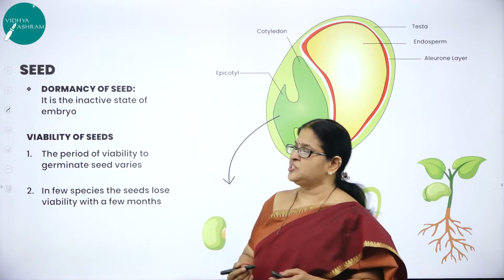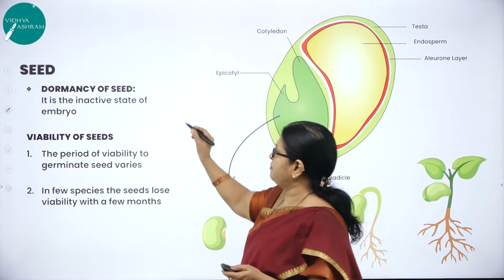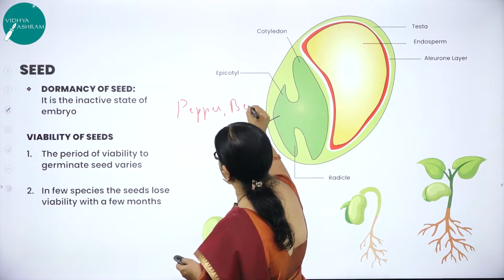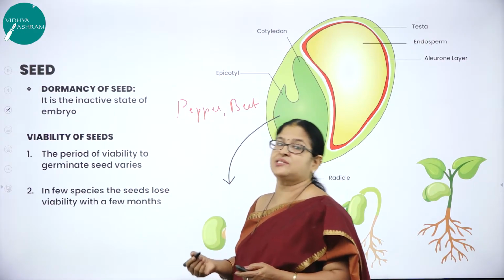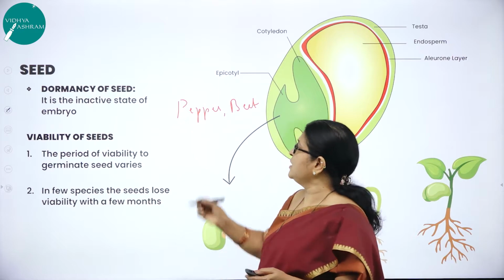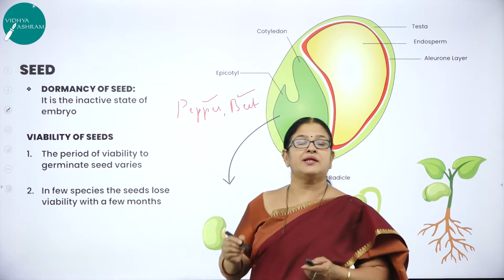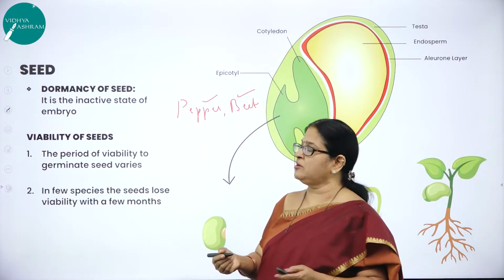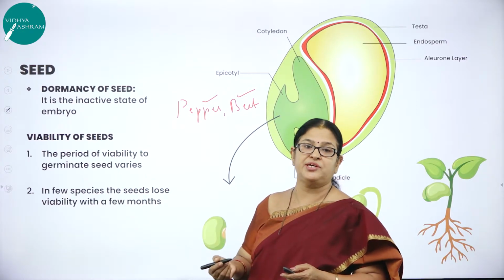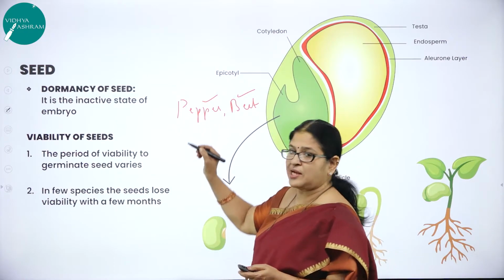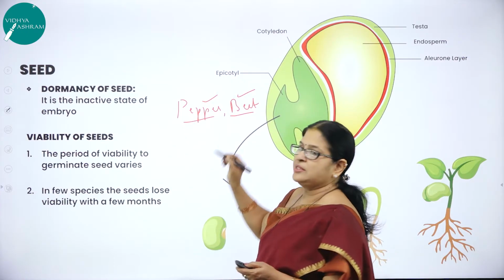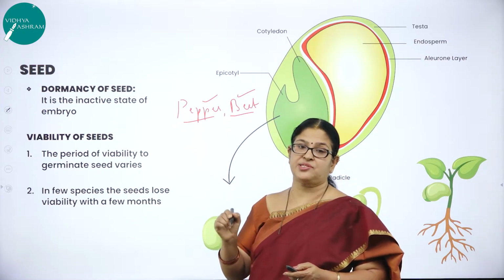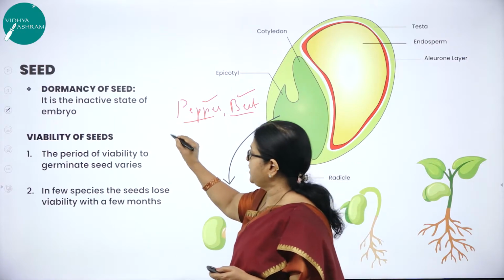But occasionally in some seeds, not all seeds, like pepper and beet, the remnants of nucellus, the nutritive tissue, are persistent, or remain. What do you mean by residual? The remains. So in some seeds like pepper and beet, the remnants of nucellus are persistent, and that persistent residual nucellus is called perisperm.